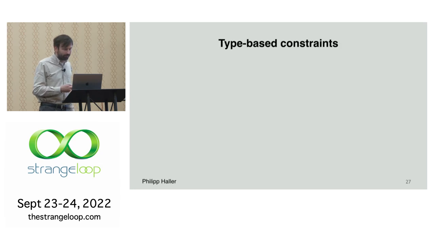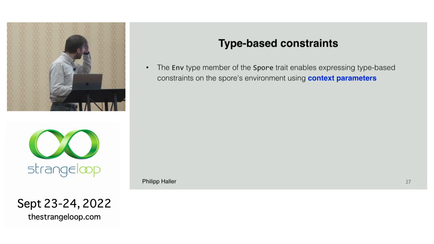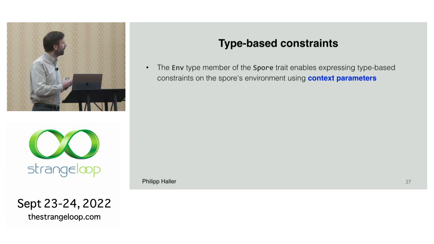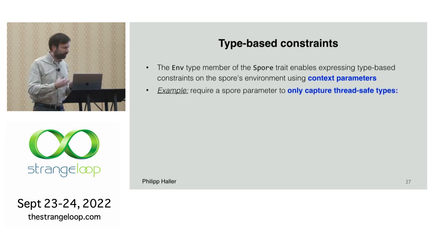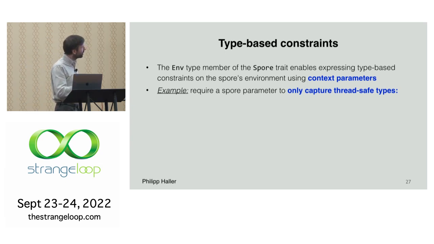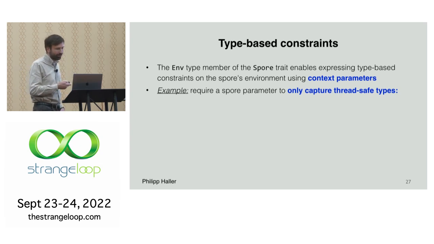Okay, now, but what's more interesting is actually these type-based constraints. Essentially, since we have this type member, we can actually express some constraints on the environment. And for this, we would typically use context parameters, or in Scala 2, they were called implicit parameters, right? So for example, let's say we have a method that takes a spore and it wants to constrain the environment so that we can only capture thread-safe types, right?